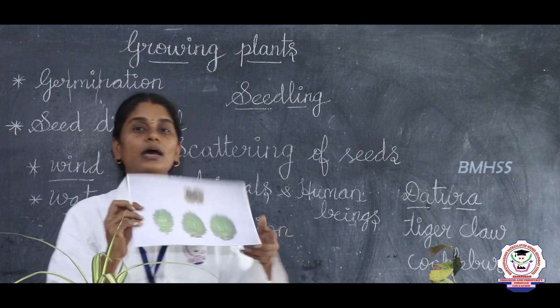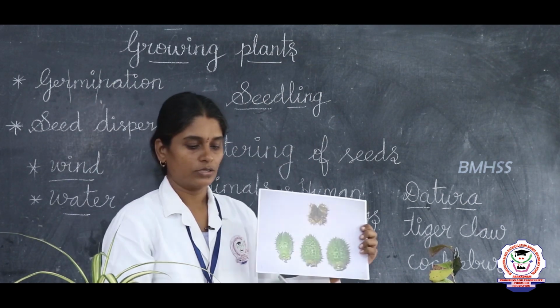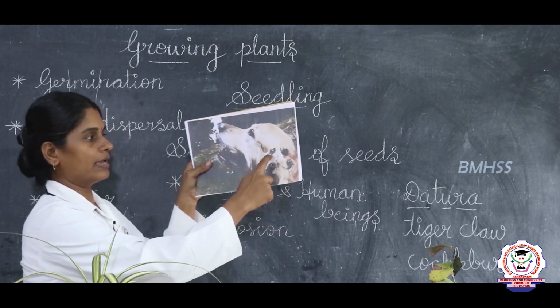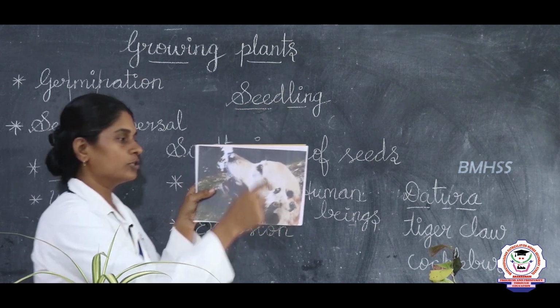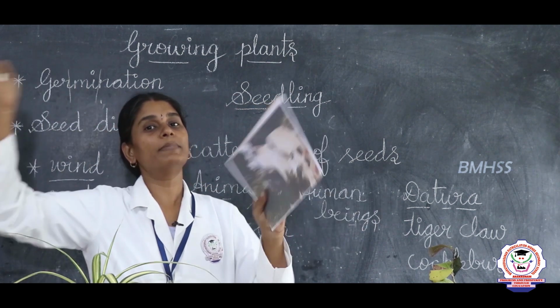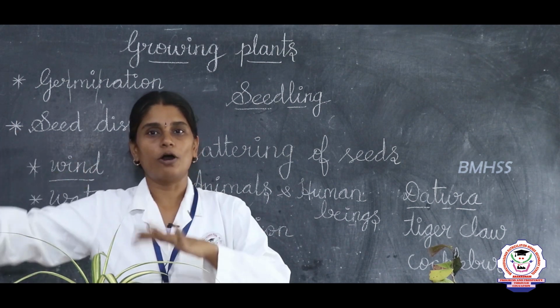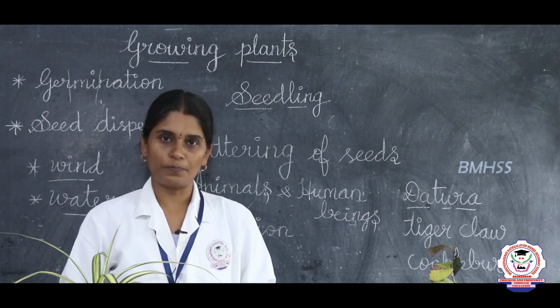This is also a seed which has a hook-like structure. Okay, so once the animal grazes, what happens? You can see the tiger claw is stuck along with the bodies of the animals, right. So, once this animal goes to some other place, what happens? These seeds will fall off there, and there it will germinate and grow into a new plant.